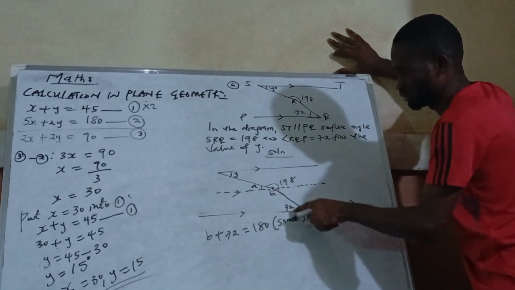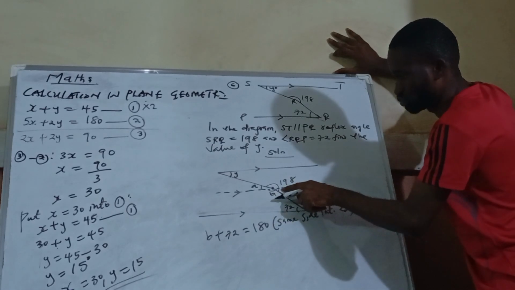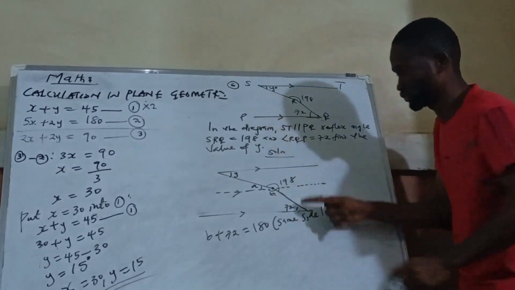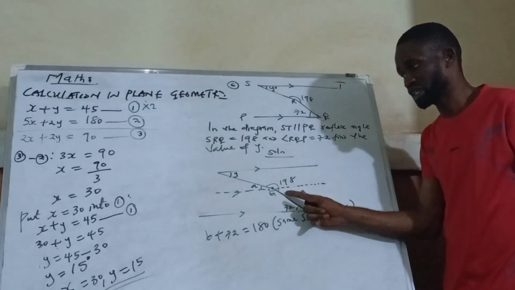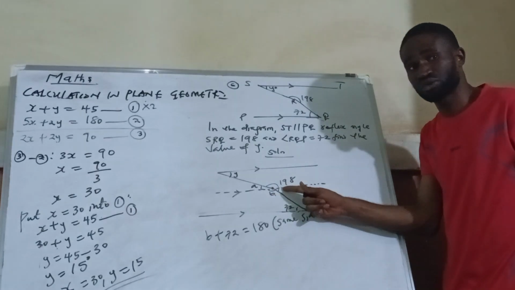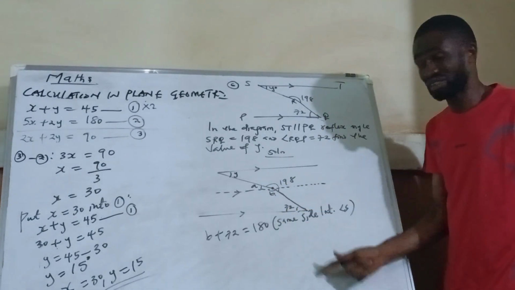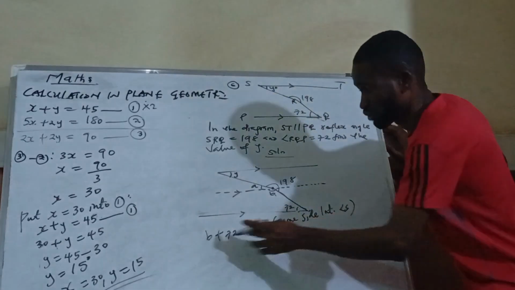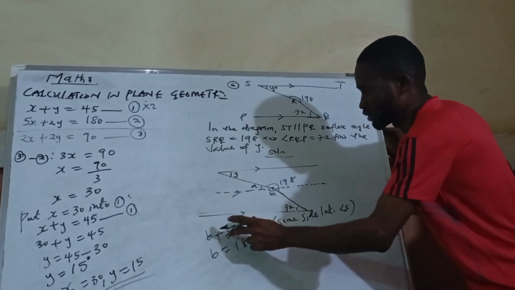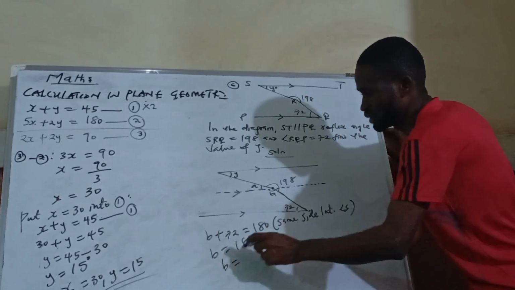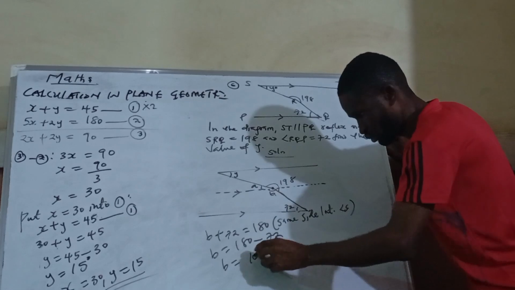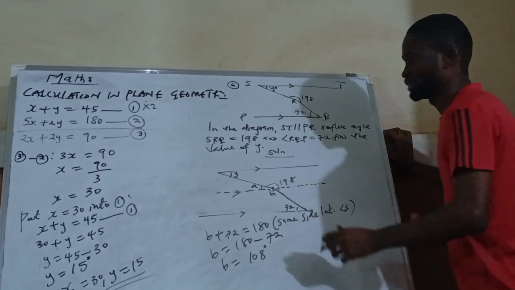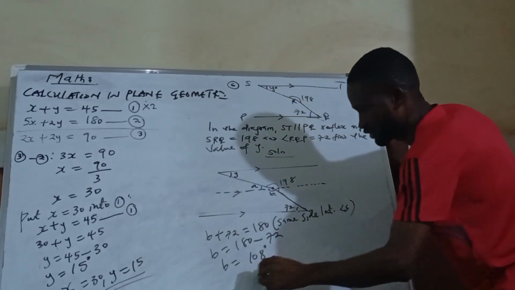You can also decide to reason differently. When you get here, this angle is alternate to this angle here. Or you can say B plus 72 gives straight line angles, but I just want to solve this one. All of us can never reason the same way in the examples; we have different reasoning. So B will now be 180 minus 72, which is 108. So B is 108. Now that I've gotten B to be 108 degrees, look at this structure here.